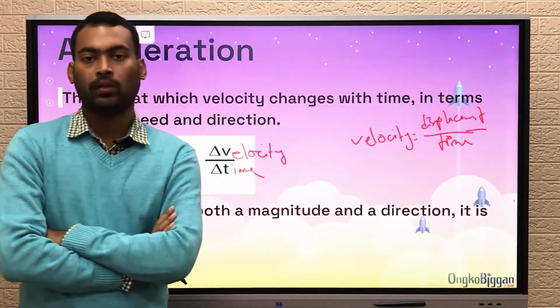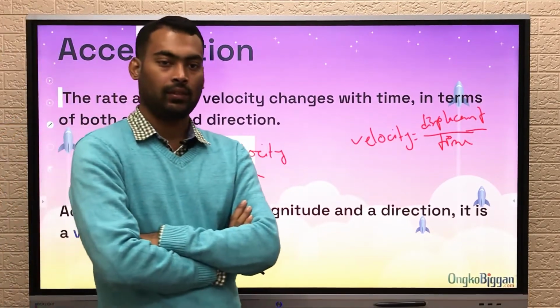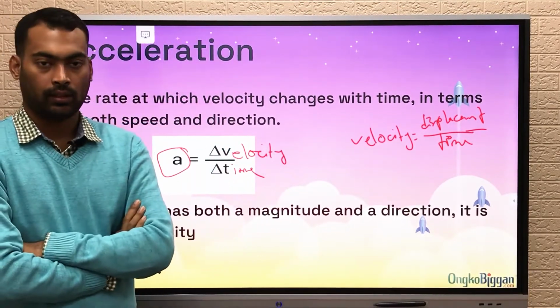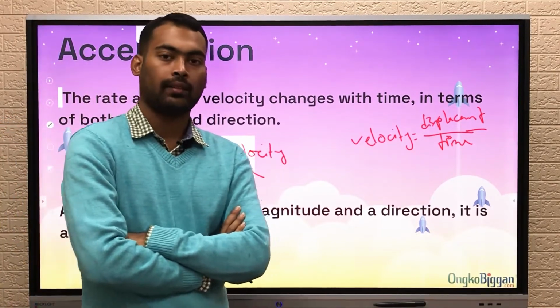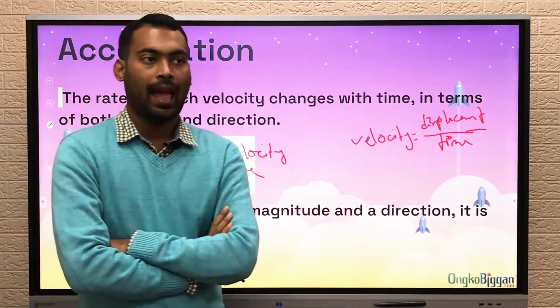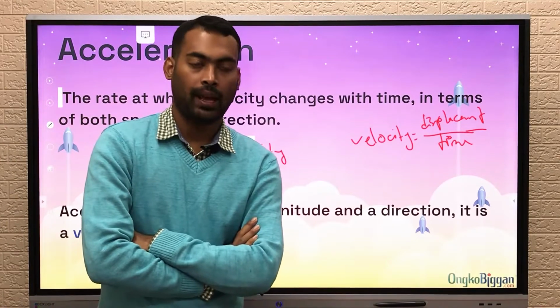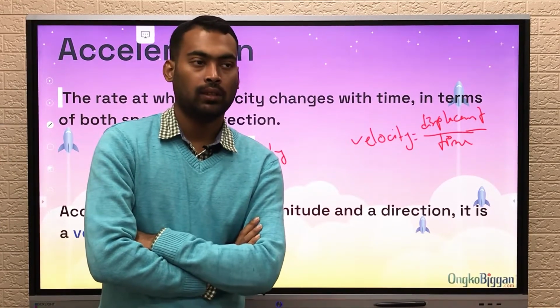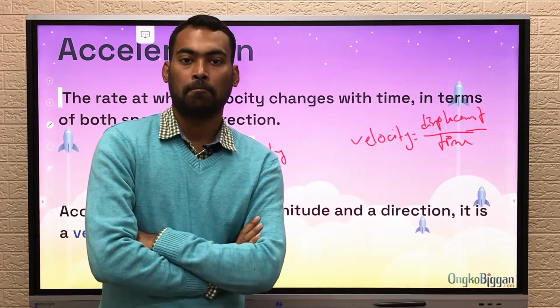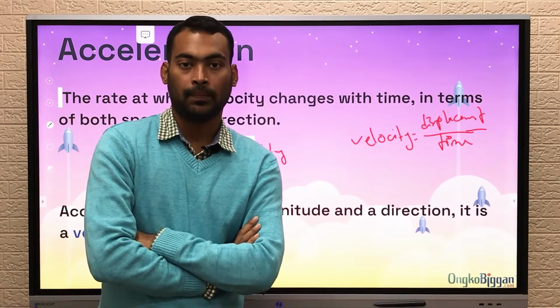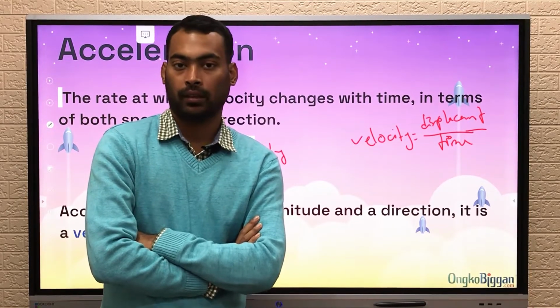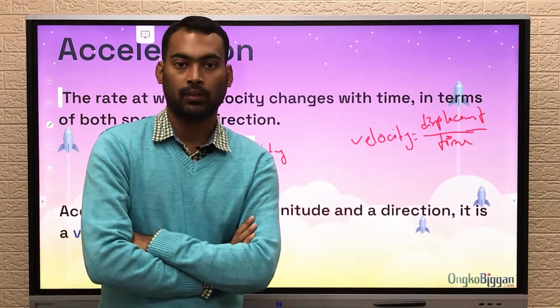Now, suppose again, giving you the car example, when you suddenly want to speed up a car, what you need to do, you need to accelerate, you need to press the accelerator, right, in order to accelerate the car. So what does it mean? Acceleration means you are suddenly changing the velocity of something. Changing the velocity means what?